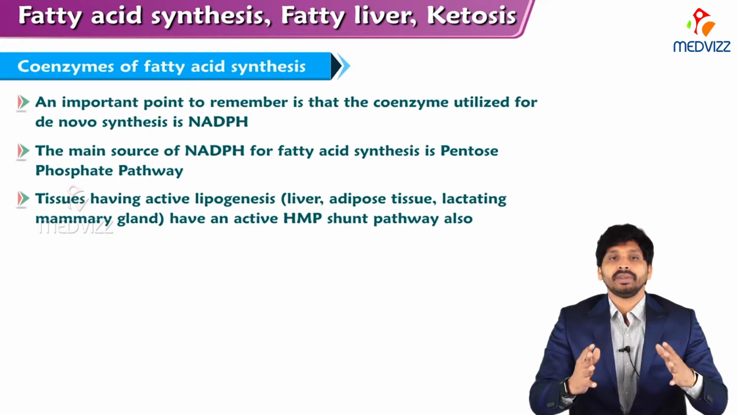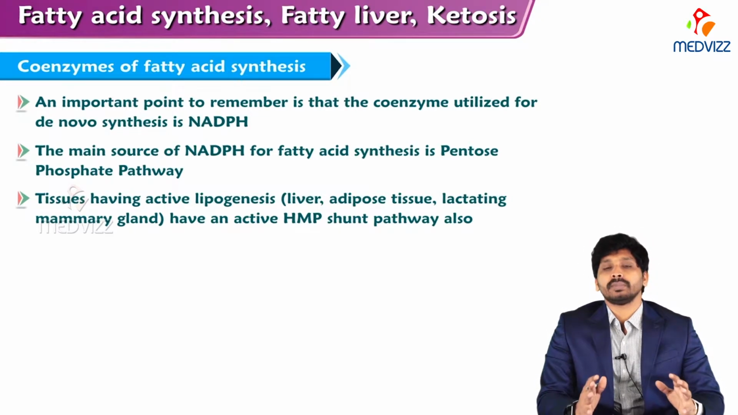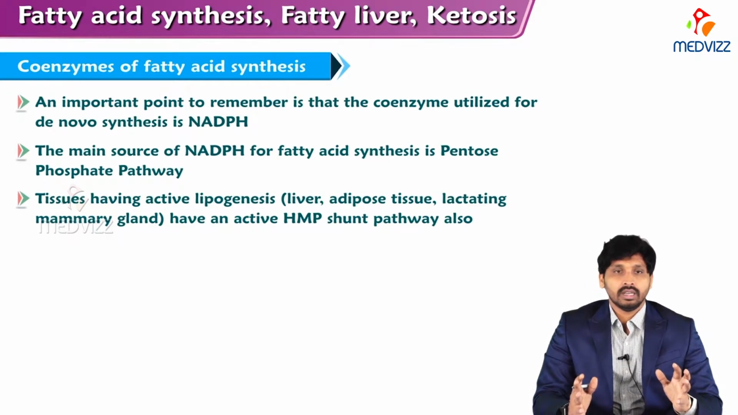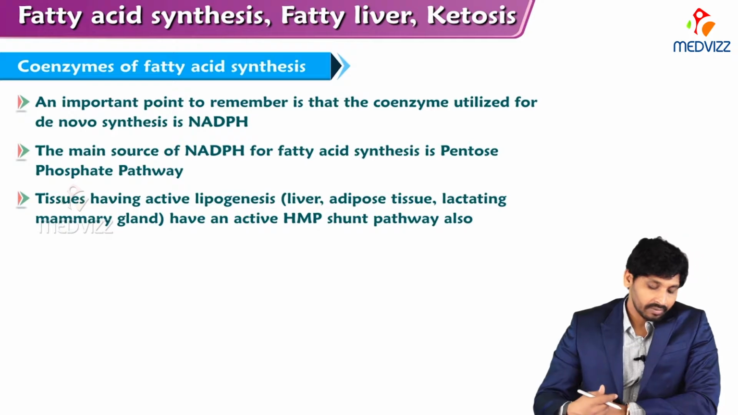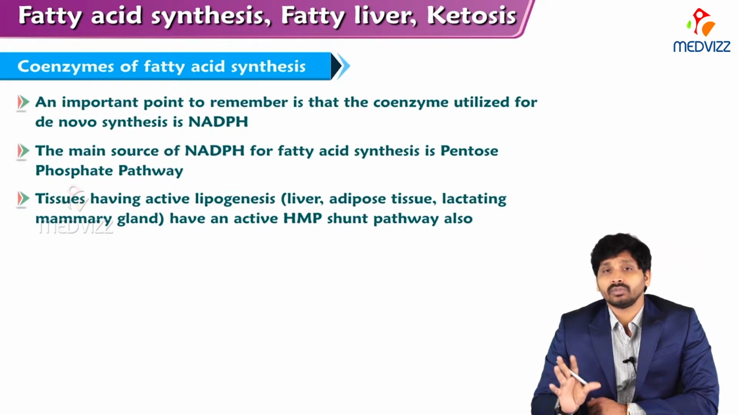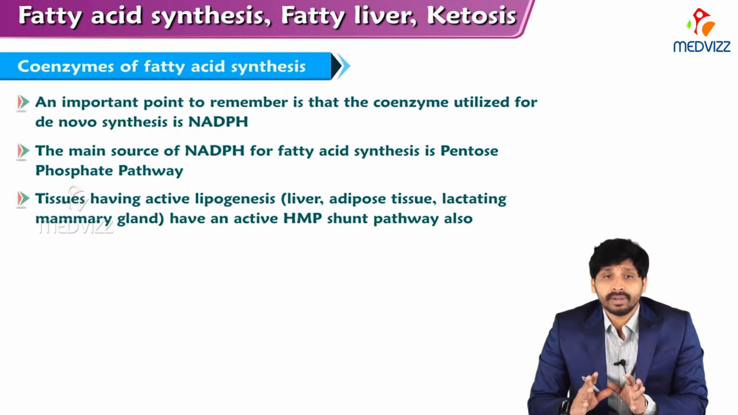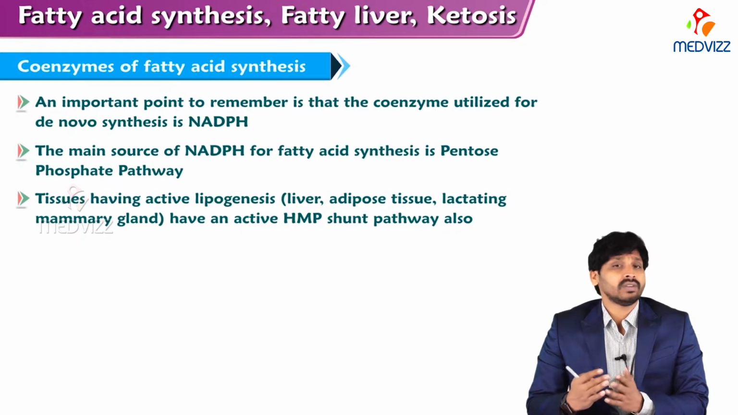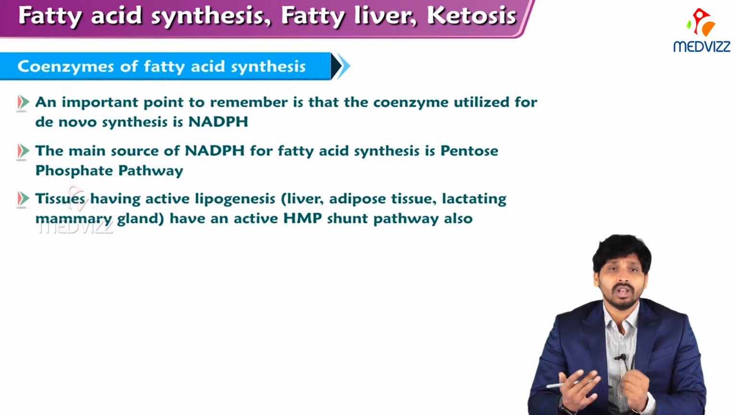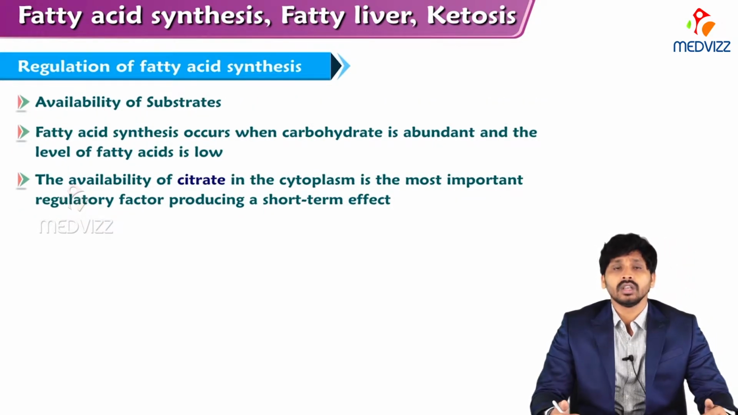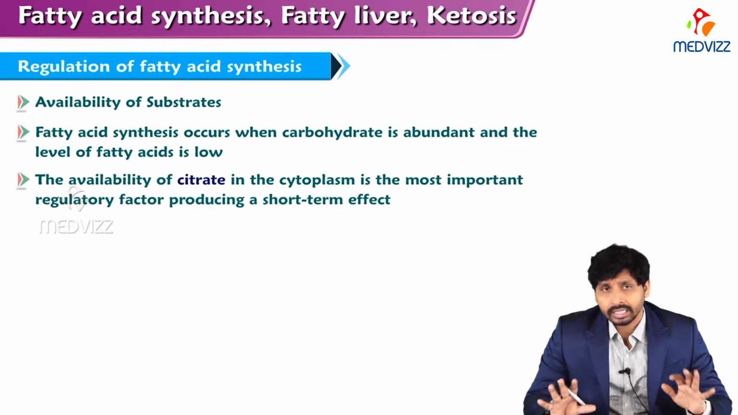The main source of NADPH for fatty acid synthesis is the pentose phosphate pathway, or hexose monophosphate pathway, the HMP shunt, you can say. So tissues with active lipogenesis should also have an active HMP shunt pathway to supply this NADPH. The HMP shunt is mainly active in liver, adipose tissue, and the lactating mammary gland, as fatty acid synthesis is actively taking place in these organs as well.